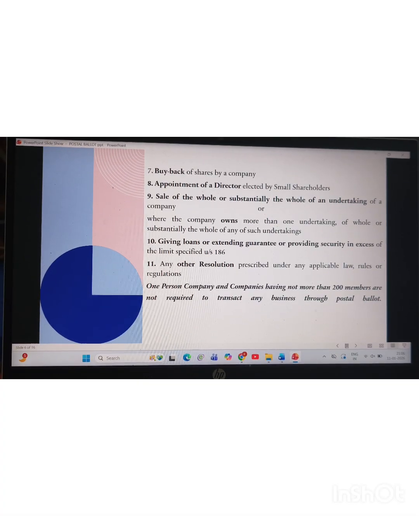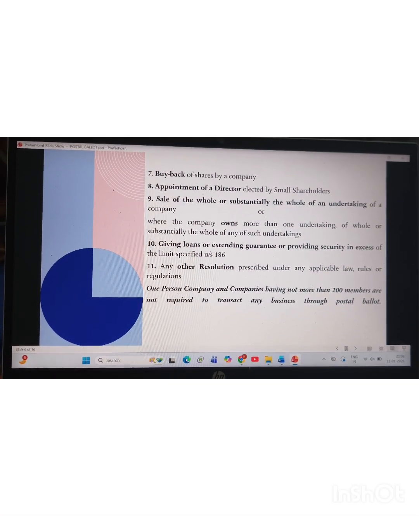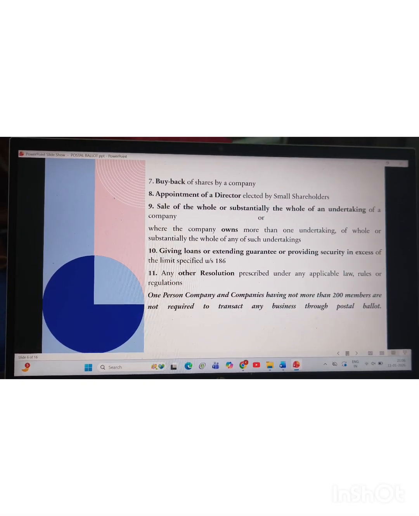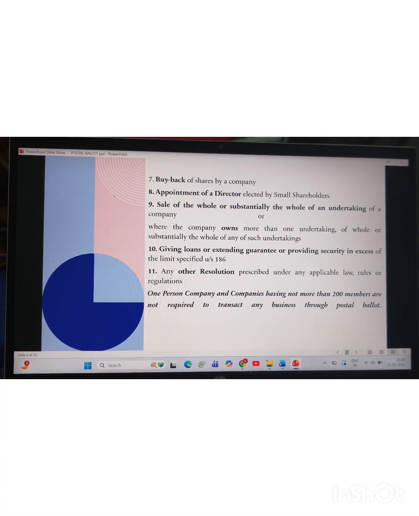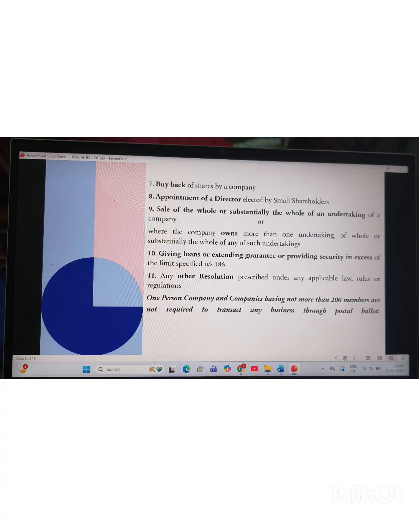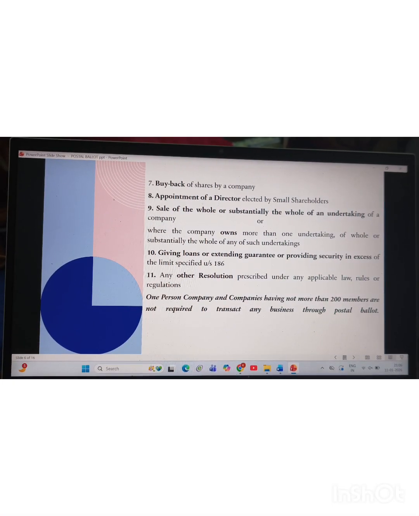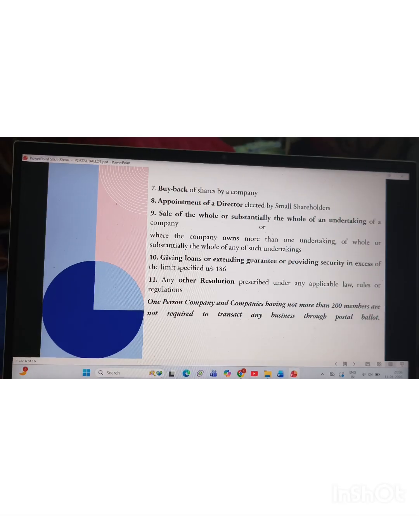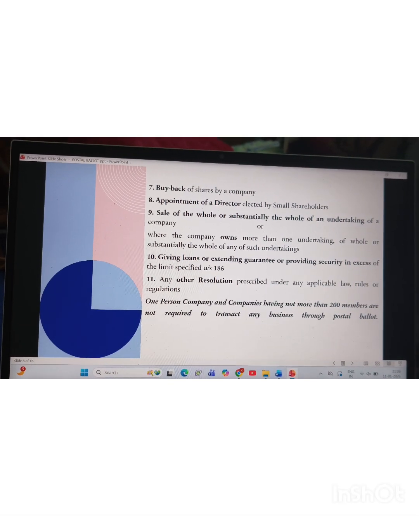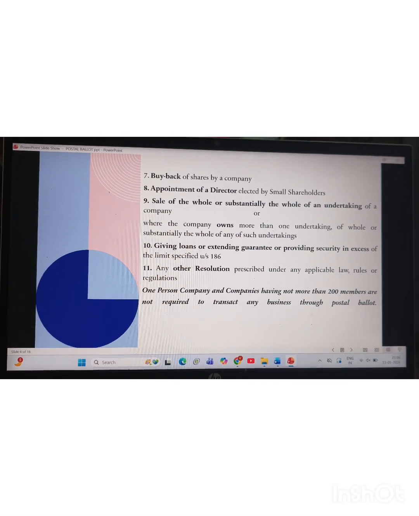And the last one is if the company gives a loan, guarantee or provides security in excess of the limit specified under section 186, and the limit is 60% of paid up share capital, security premium and free reserves, or 100% of free reserves and security premium, whichever is more, and any other resolution as the central government prescribes.